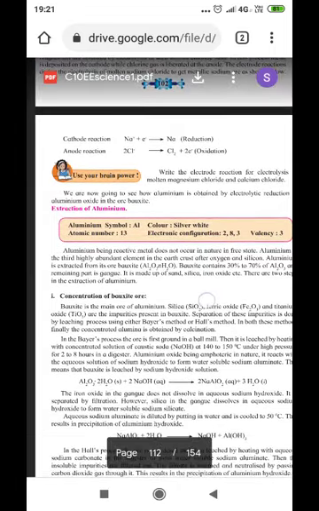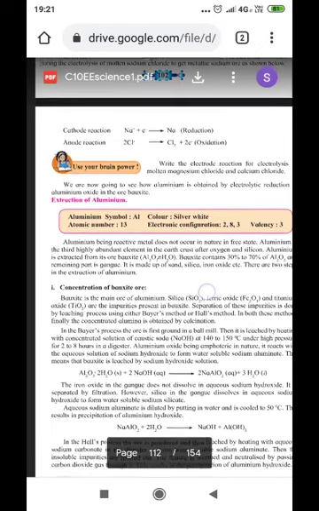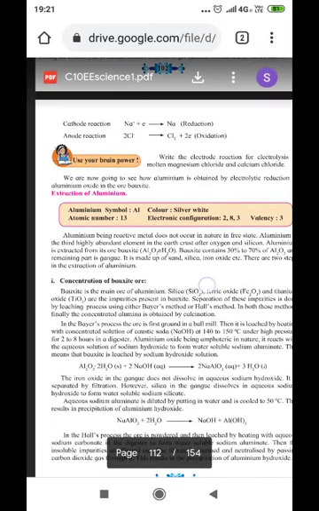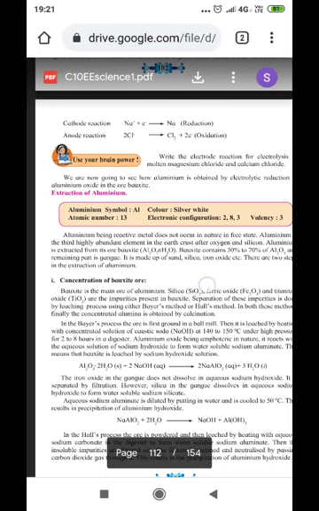Now, how does the actual reaction take place in the purification of sodium? See, at the cathode, what happens? Sorry, sodium ions receive the electrons and get converted into sodium. That is called reduction because the sodium ion has received the electrons.